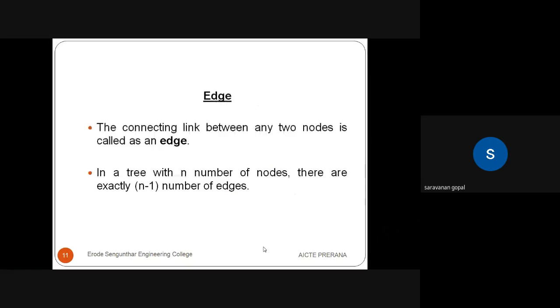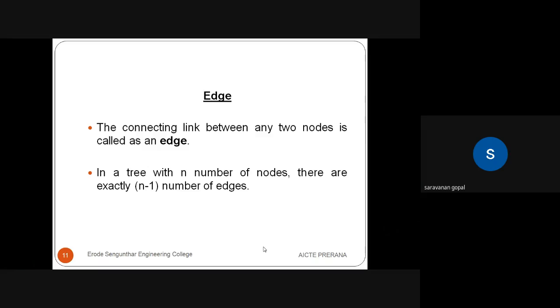The next terminology is edge. What is meant by edge? The connecting link between two nodes. In a graph we say vertices, but here in a tree we say nodes. The connecting link between two nodes is called an edge.